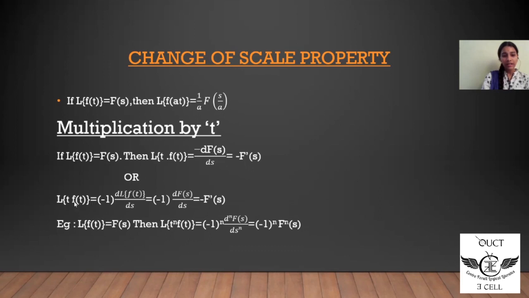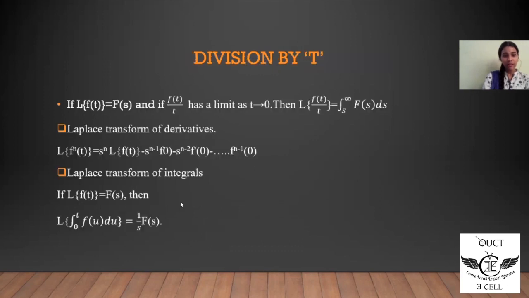In the case of t into f of t, the value of n is equal to 1. Minus 1 raised to the power of 1 is equal to minus 1, again into d by ds of capital F of s, which is equal to minus F dash of s. Suppose it is t square f of t, then n is equal to 2, and we get minus 1 to the power of 2, a positive answer. This is multiplication by t.